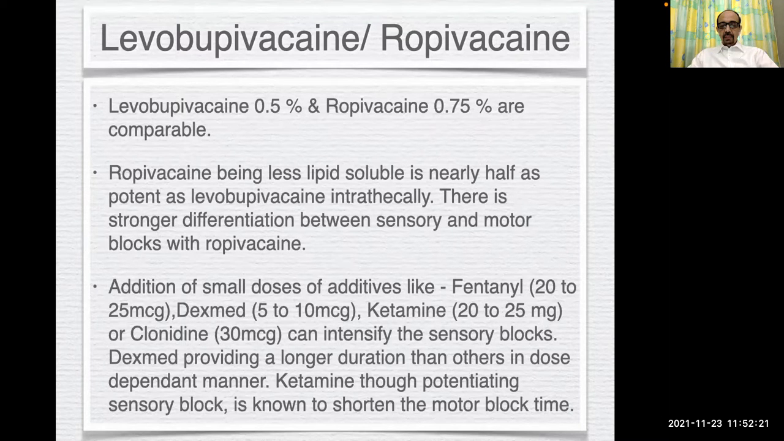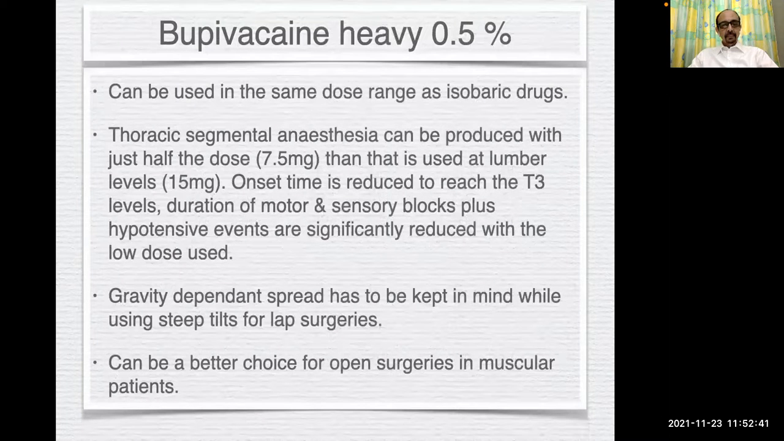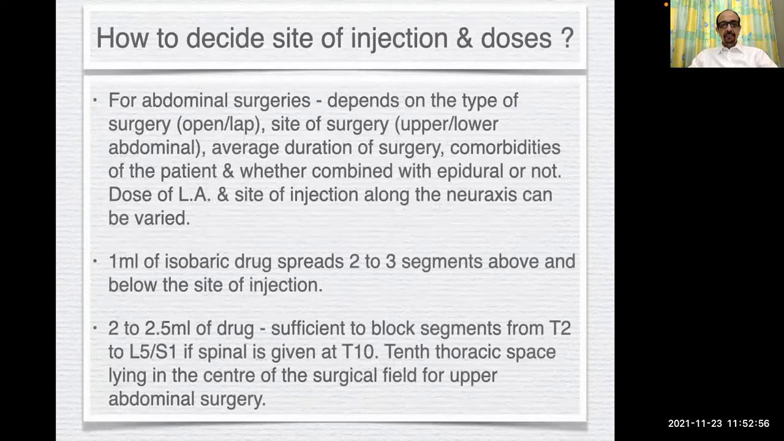Addition of small doses of additives like fentanyl, dexmedetomidine, ketamine, or clonidine can intensify the sensory blocks. Dexmedetomidine usually provides a longer duration than others in a dose-dependent manner; 10 micrograms can provide a duration in excess of 3 hours. Ketamine, though potentiating sensory block, is known to shorten the motor block time. Bupivacaine heavy can be used in the same dose range as isobaric drugs. Thoracic segmental anesthesia can be produced with just half the dose that is used at the lumbar levels. Gravity-dependent spread has to be kept in mind and can be a better choice in some muscular patients.